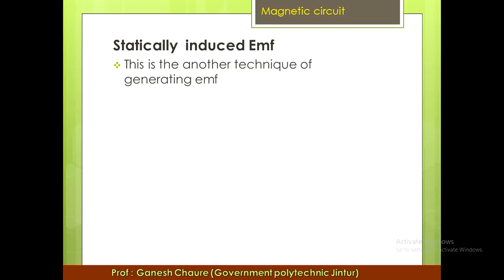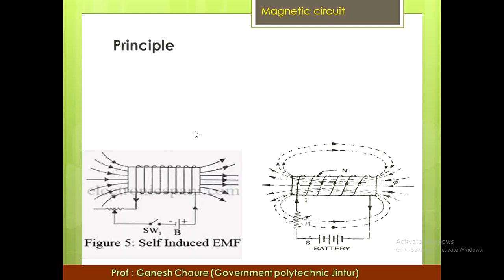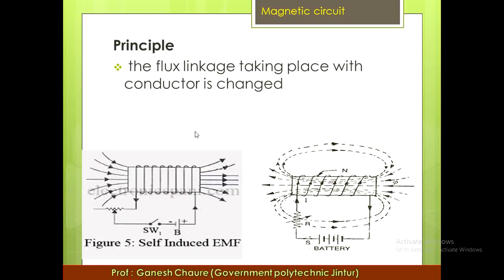This is a technique for generating an EMF. In this technique, neither the conductor nor the magnetic field is physically moved for the EMF generation. There is no direct physical movement of the magnet or conductor. Both are stationary. See here the principle of operation of the self-induced EMF, or the statically induced EMF.